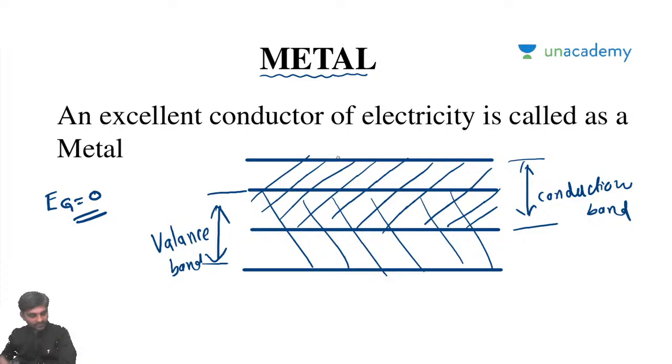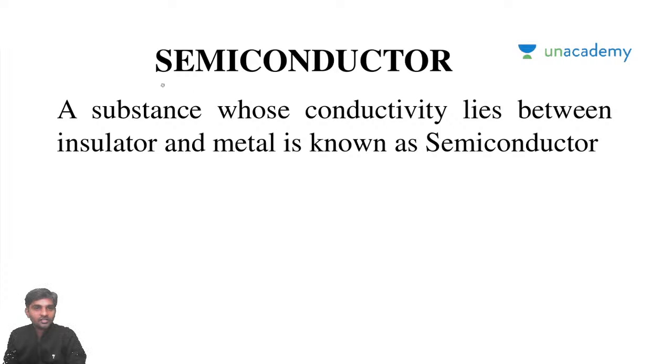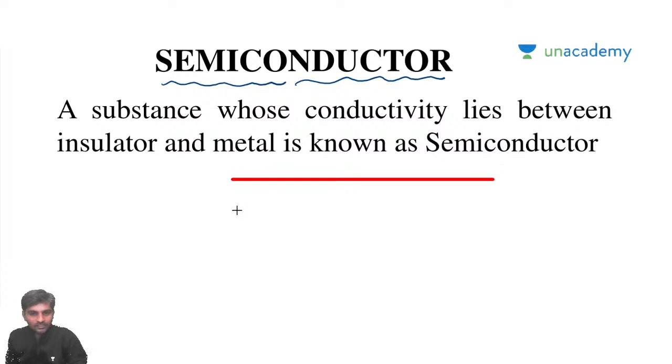Right. Next, here comes our hero of the day, the hero of our discussion. So far, what we discussed is the complete basics of semiconductors. A substance whose conductivity lies between an insulator and a metal is known as a semiconductor. Now we will talk about this very clearly in terms of energy gaps.